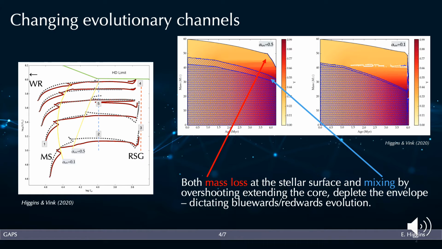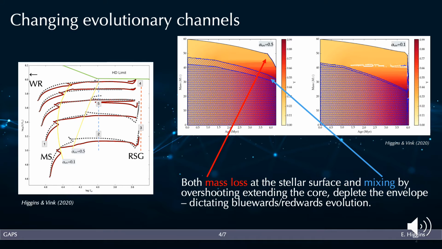This is a structure diagram of a 60 solar mass star evolving with time on the x-axis, where we can test processes like convection and core overshooting. The convective core is shown in blue with an extension of the core by overshooting in the blue hatched region, and this is a small fraction of the pressure scale height where particles continue to move past the convective boundary, dredging more hydrogen into the core and prolonging the main sequence lifetime.